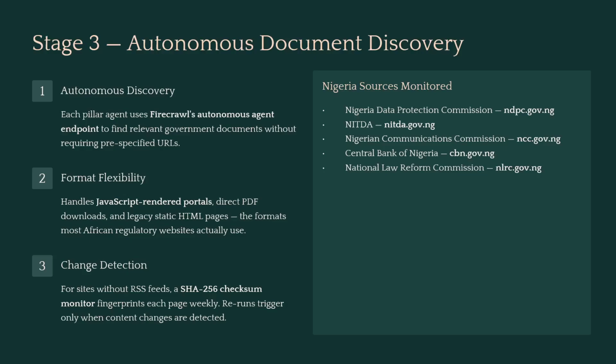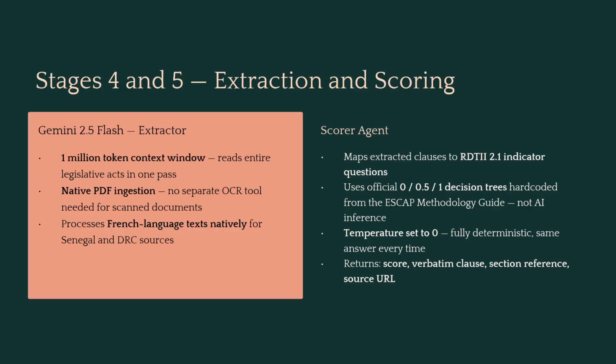For sites with no RSS feeds, which is most of them in reality, we use SHA-256 checksum monitoring. The system saves a fingerprint of each page weekly, and when that fingerprint changes, the agent reruns automatically, particular to that pillar. For Nigeria, we're going to be monitoring the Data Protection Commission, NITDA, the NCC, CBN, and the National Law Reform Commission.